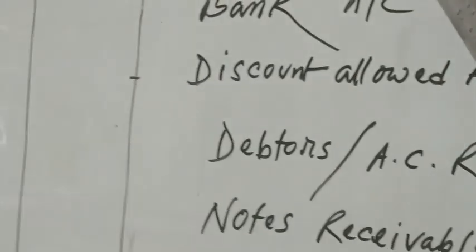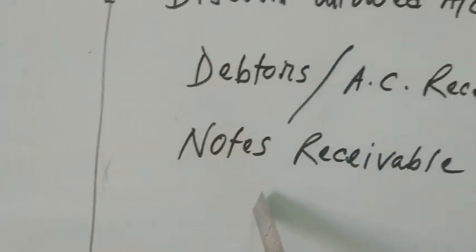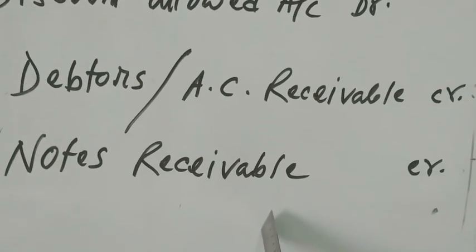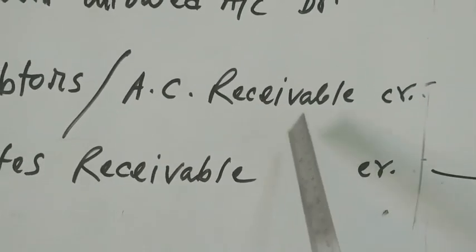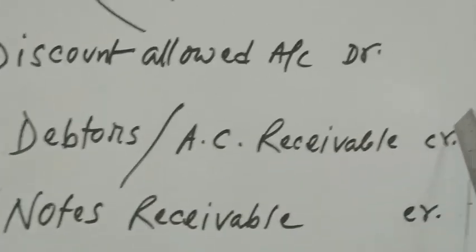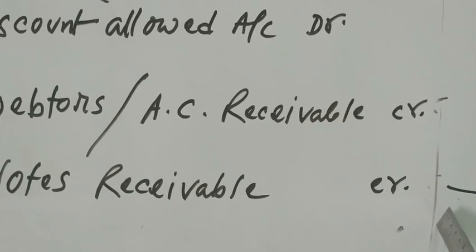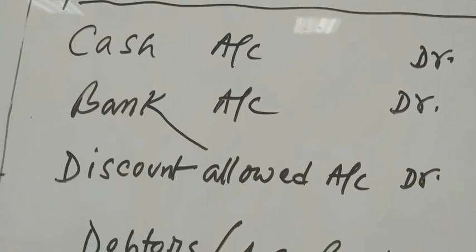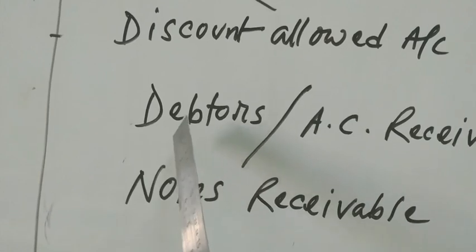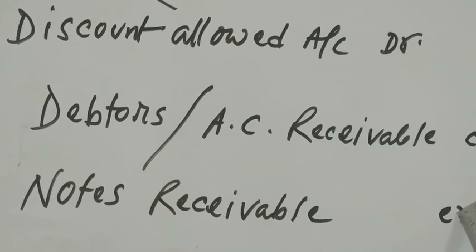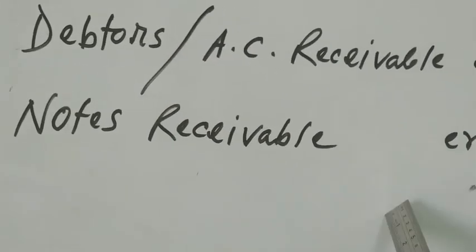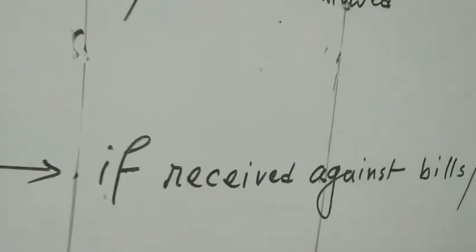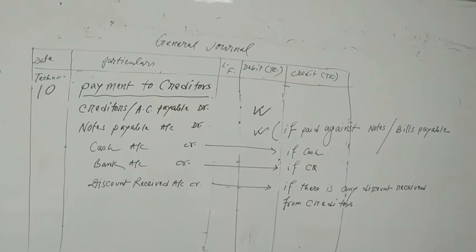But if you get the money against the bill, at that time you have to write notes receivable or bills receivable account credit, not debtors. Okay? Here are two options. Any one option will come. And out of these three options, any one or two will come. Okay? So if you get the money from the debtors, then debtors or account receivable credit. If you get money from the notes, then notes receivable or bills receivable will be credit in that case.